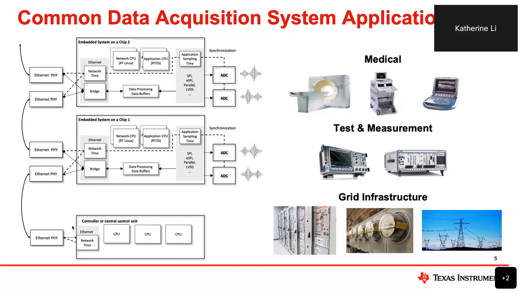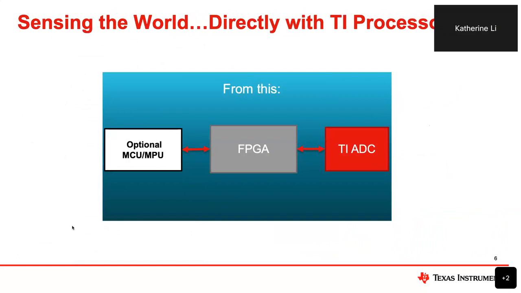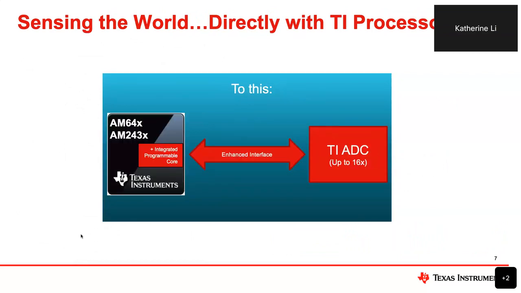So here's the improvement that we have with TI's newest processors and MCUs. This picture shows the traditional architecture. You have your ADC connected to your FPGA, which then feeds the signal to the optional MCU/MPU. But what we want to introduce today is to simplify your design, so you can sync the world directly with the TI processors. Basically, on the newest products like AM64 and AM243, we have the integrated programmable core.